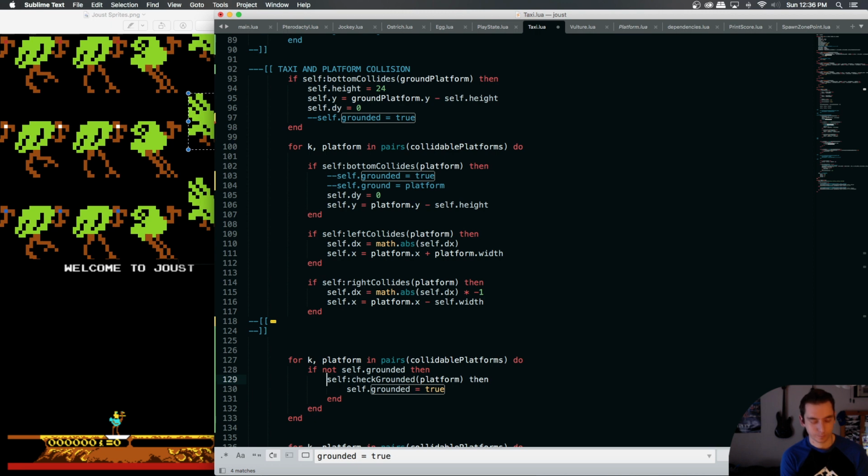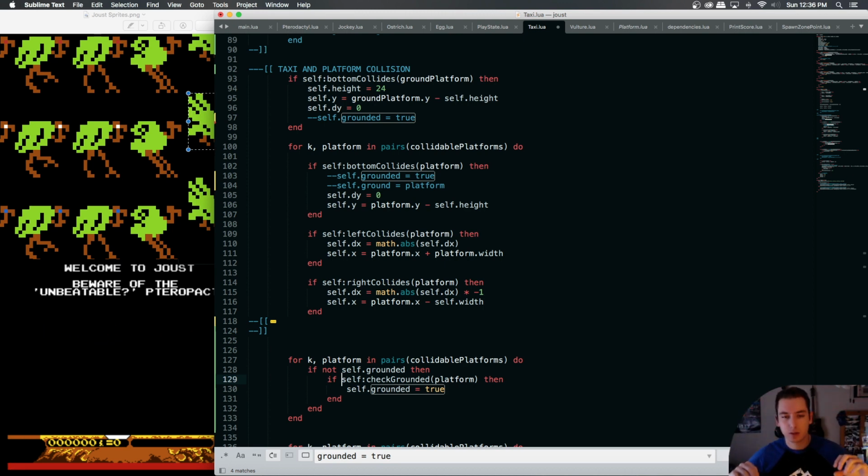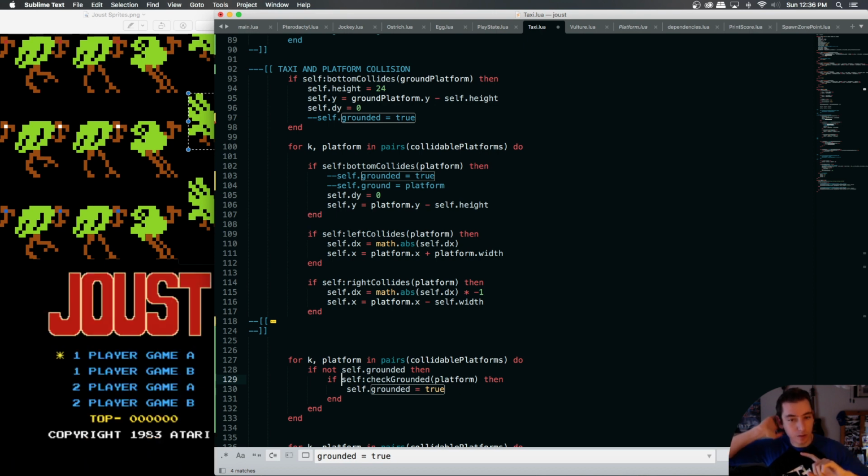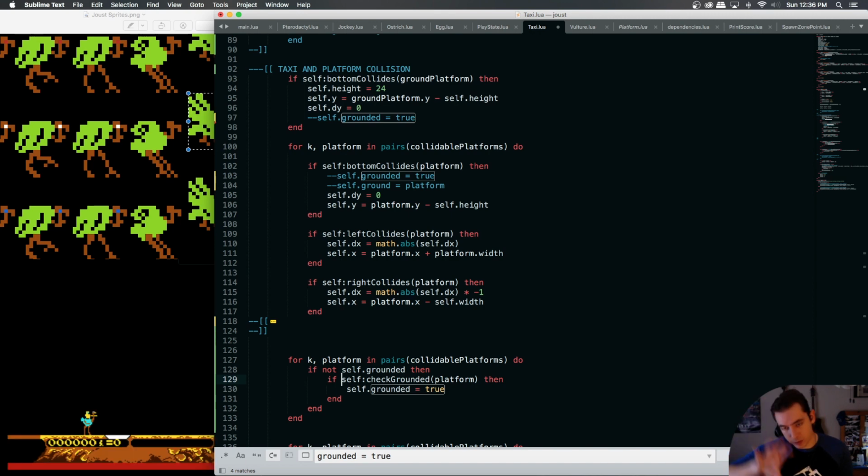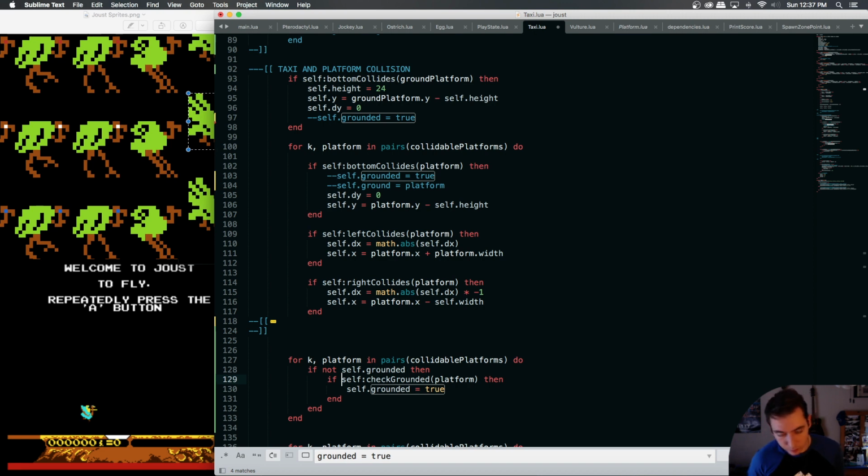This will cycle through all of our collidable platforms, not the ground platform, but all our collidable platforms. And if we are not grounded, meaning we're falling onto it, then if we detect a bottom collision, we'll set ourselves to the correct Y up above, and then we check to see if we're grounded with that platform. And if we are, with our check grounded function, then we swap our boolean.